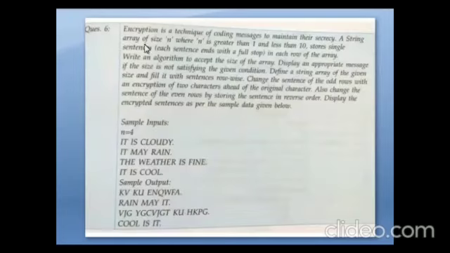Next one, encryption. This program also we have seen in class 11th. Encryption: sample input n equal to 4. It is cloudy, it may rain, the weather is fine, it is cool. Sample output: we have to encrypt the values. First you have to see this encryption.